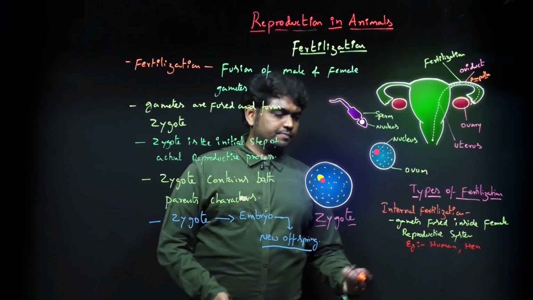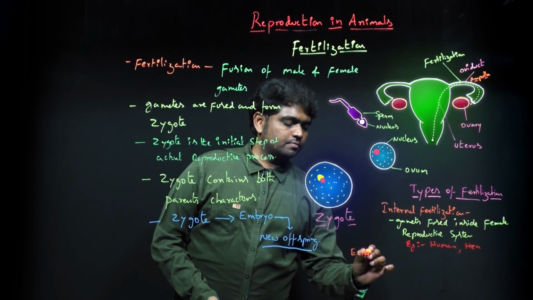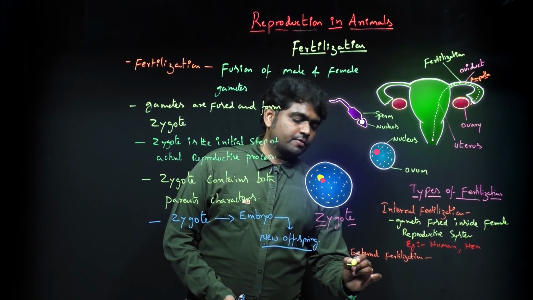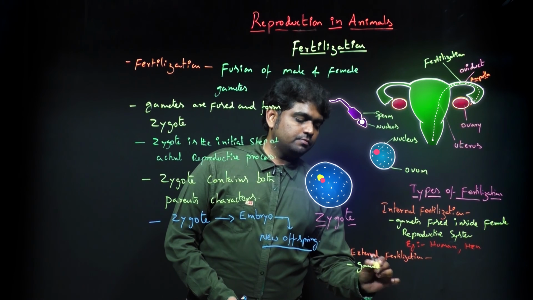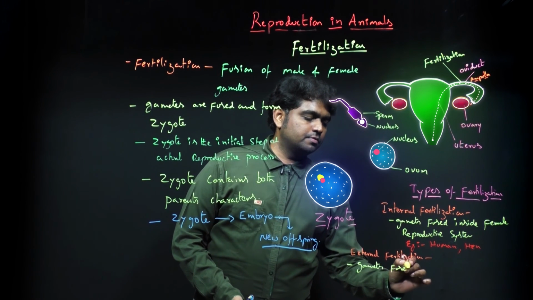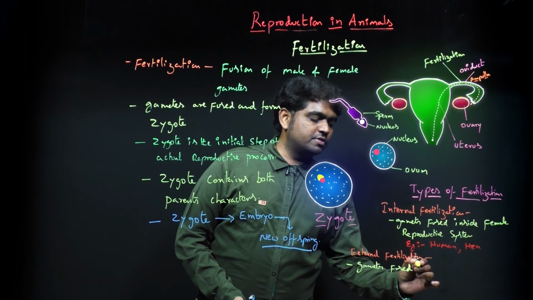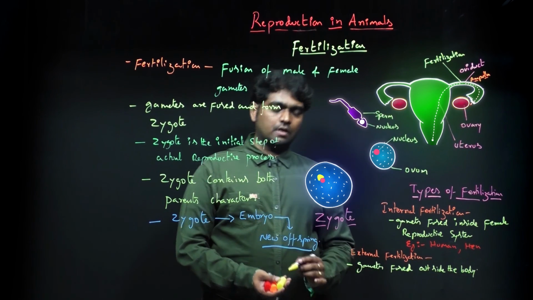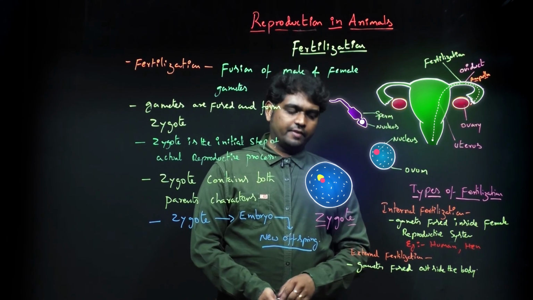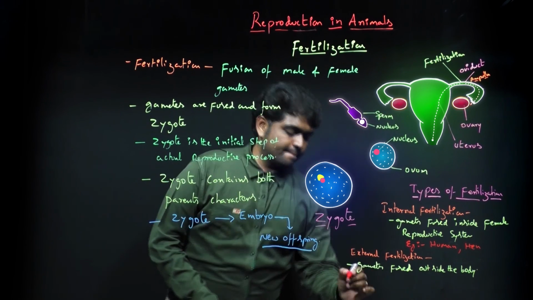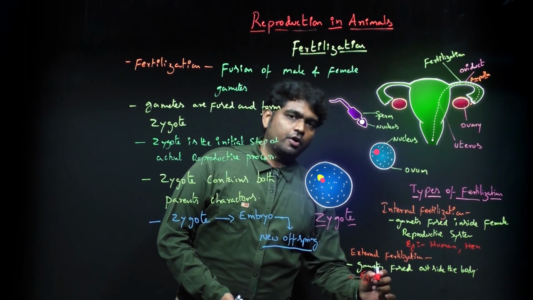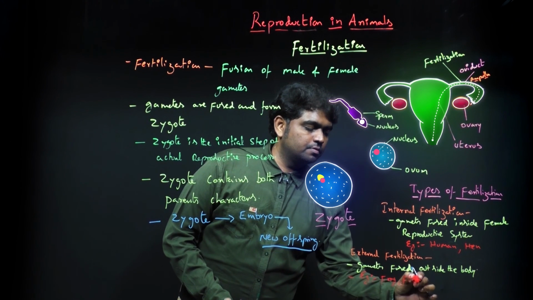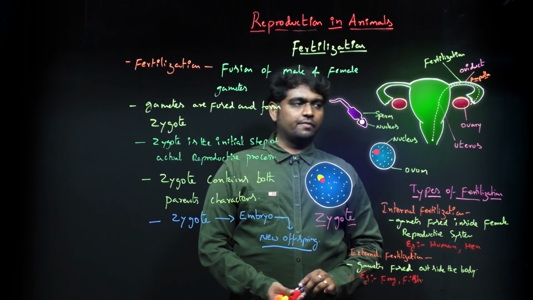External fertilization. Gametes are fused outside the body. This is called external fertilization. Examples: frog, fish. You can also say starfish and so on.